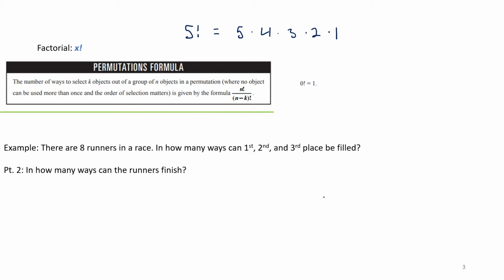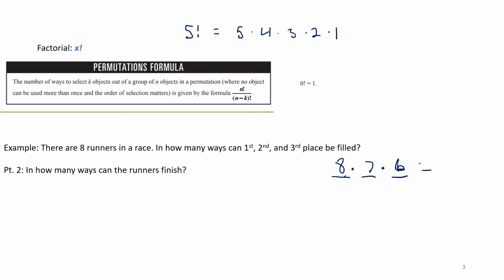If there are 8 runners in a race, how many ways can first, second, and third place be filled? Based on last week's instruction, we would put down our slots to be filled with first, second, and third place. There are 8 choices for first, but then we've removed 1, so there's 7, and then there's 6.